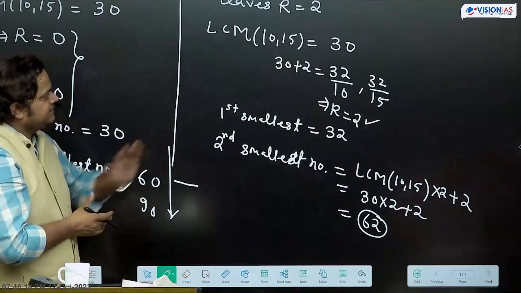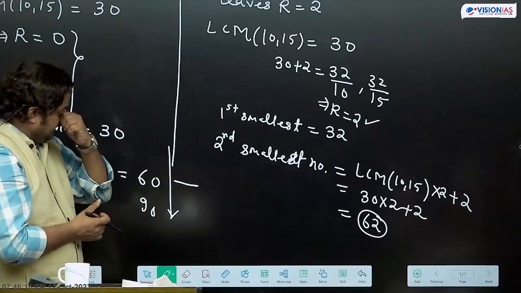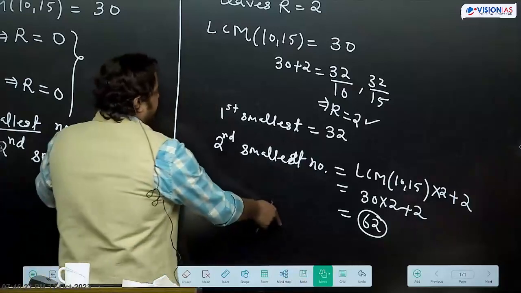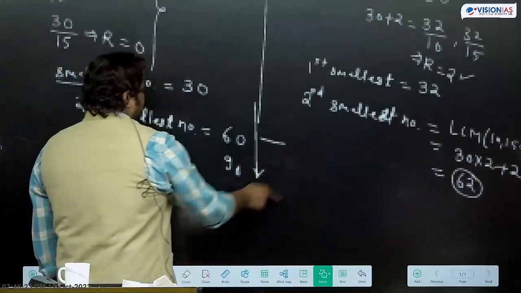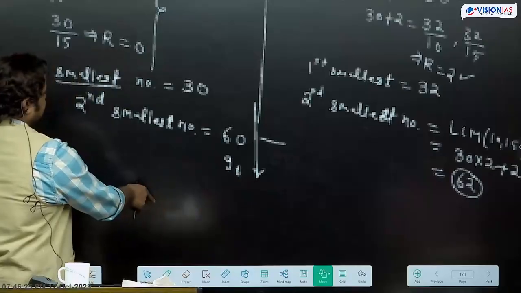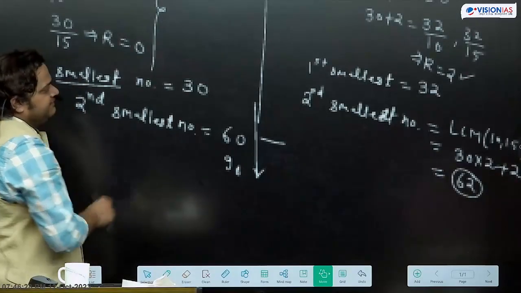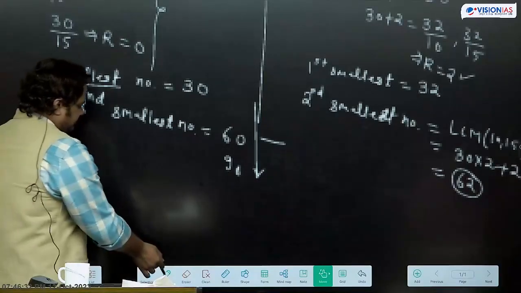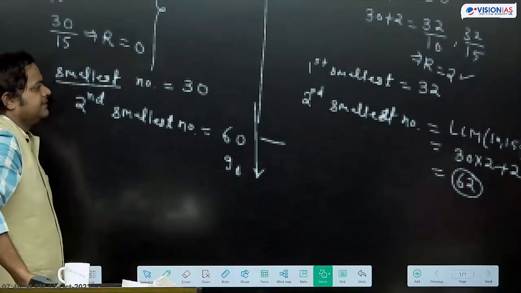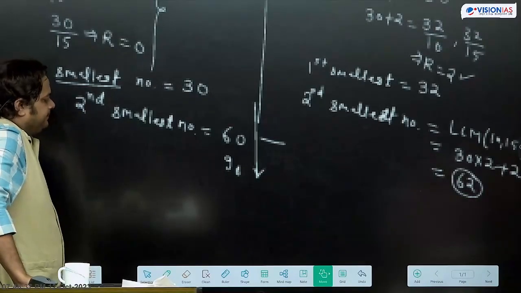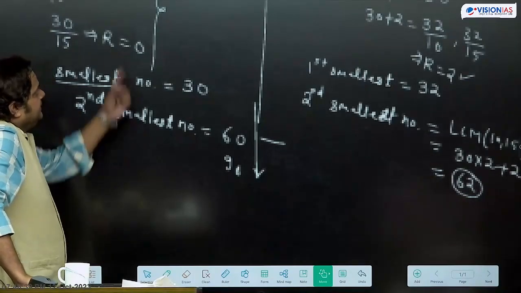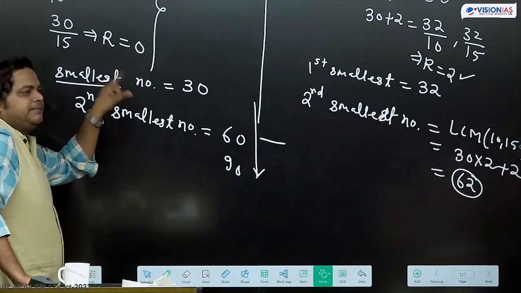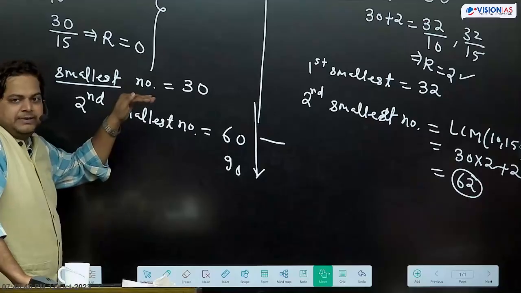In this, if I ask you, okay, first and second smallest number we have seen. Now we can see if questions are asked this way: how many such numbers are there? Like, the smallest number when divided by 15 and 10 gives remainder 0.